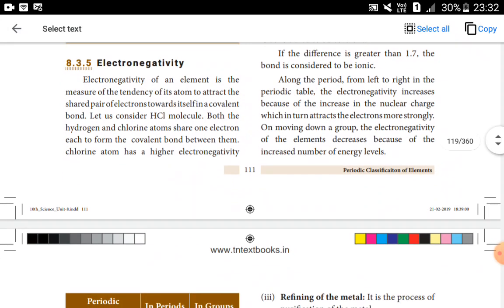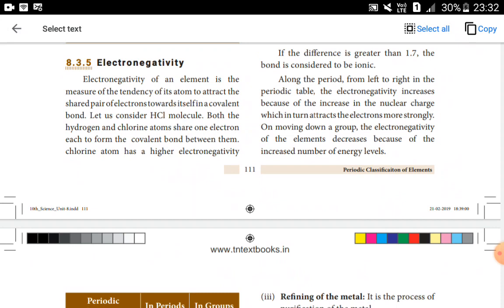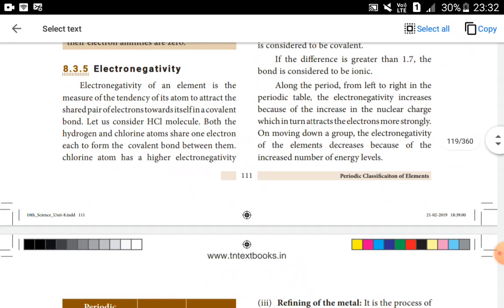So here we are going to take one example. Consider HCl, hydrogen chloride molecule. See, in the HCl, two elements are there, hydrogen and chlorine. So during the formation of HCl, how molecules are formed, already learned in 9th standard. See, hydrogen donate one electron, chlorine also donate one electron. So they both the atom share one pair of electron to form a HCl molecule. That is, one single covalent bond is existing between hydrogen and chlorine atom to form hydrogen chloride molecule.